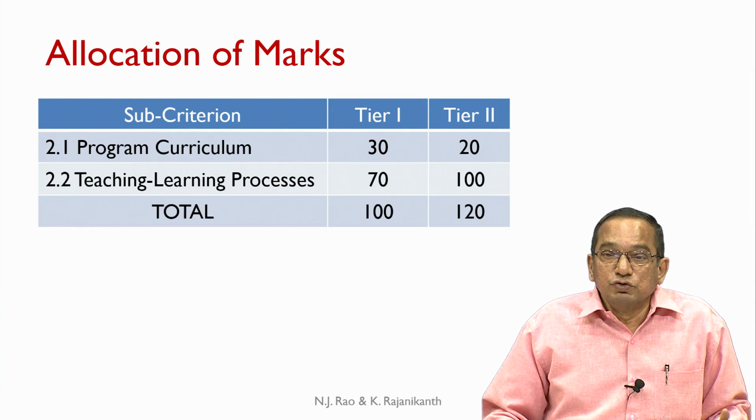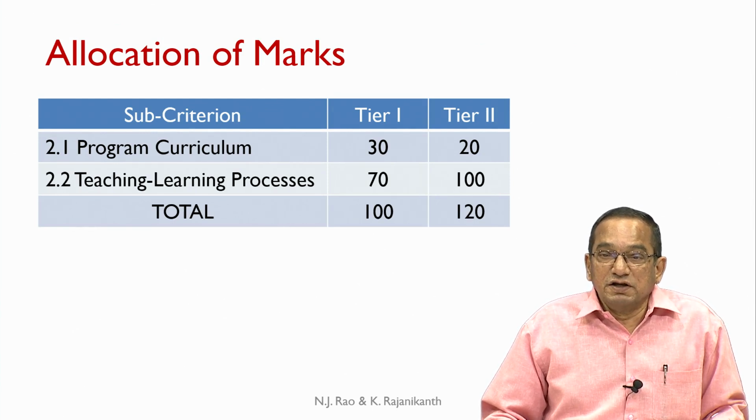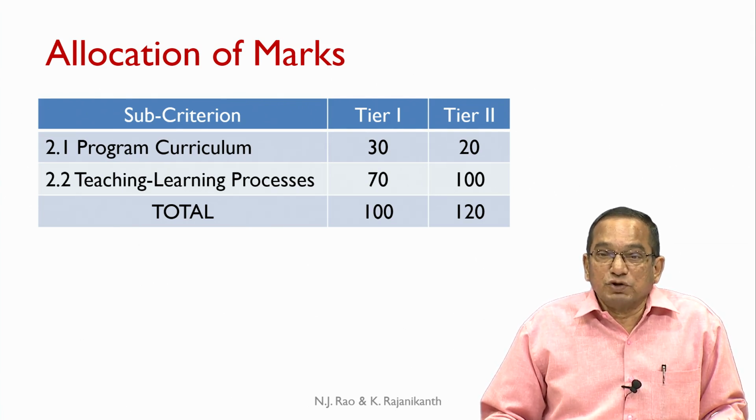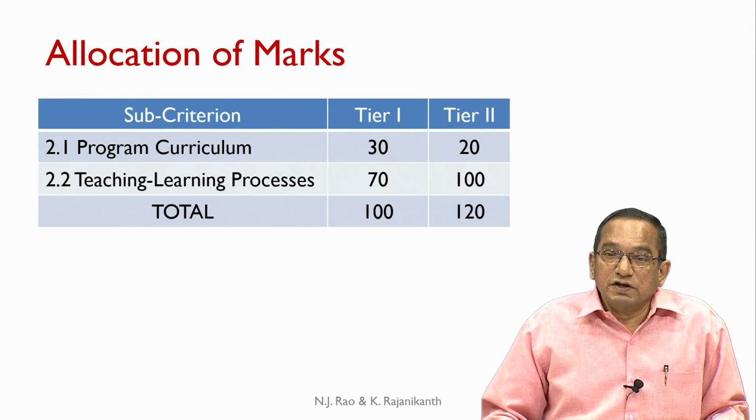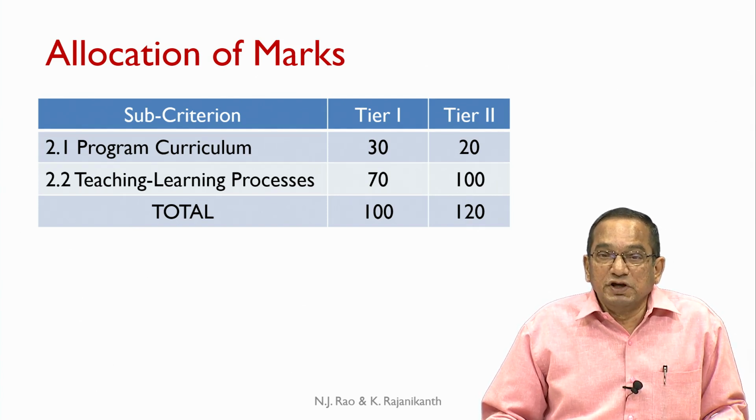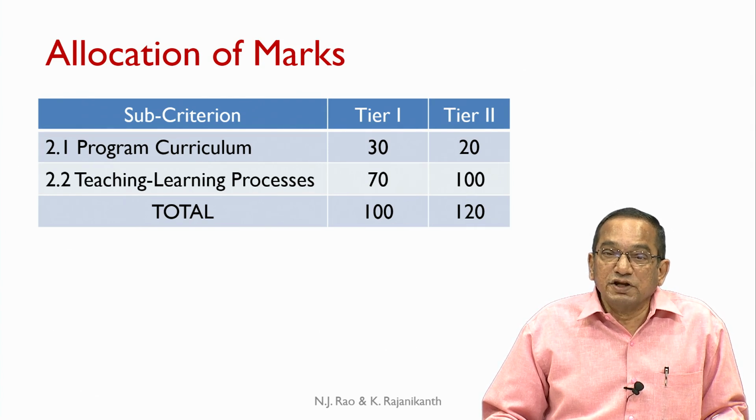There are two sub criteria under criterion 2, 2.1 program curriculum, 2.2 teaching learning processes. For tier 1 institute, it is 30 marks and 70 marks, totaling 100 marks. For tier 2, it is 20 marks and 100 marks, totaling 120 marks.